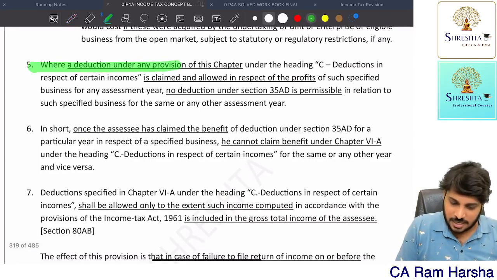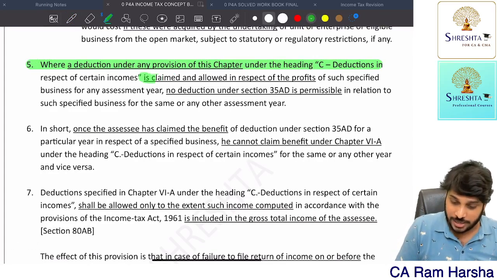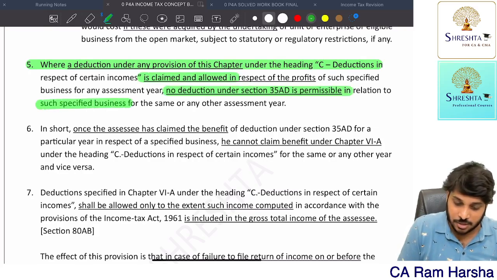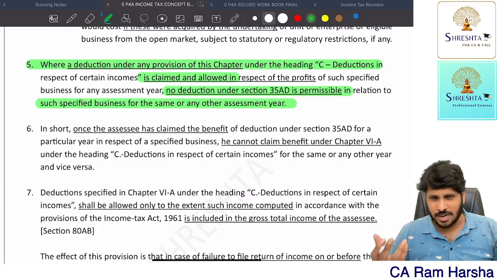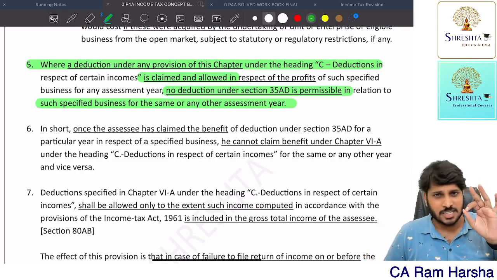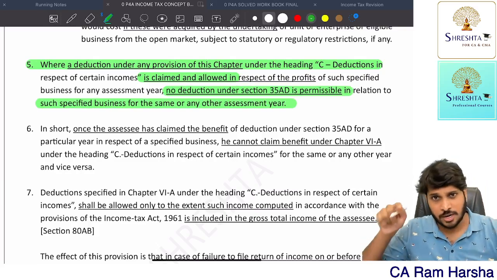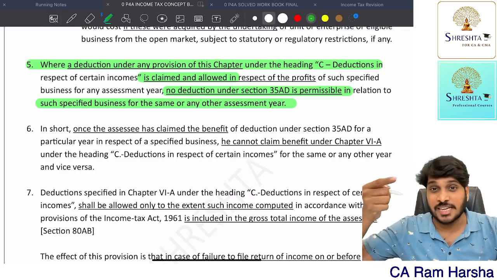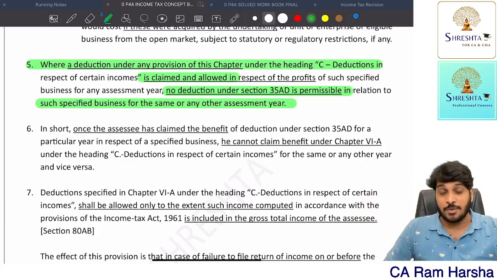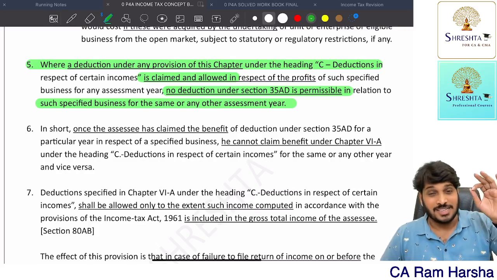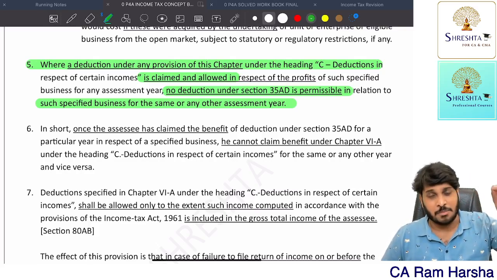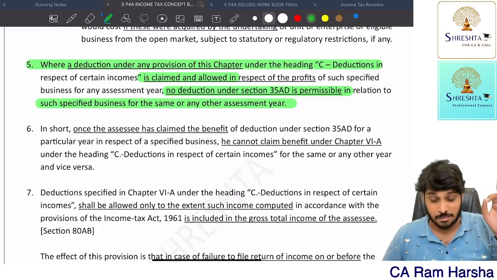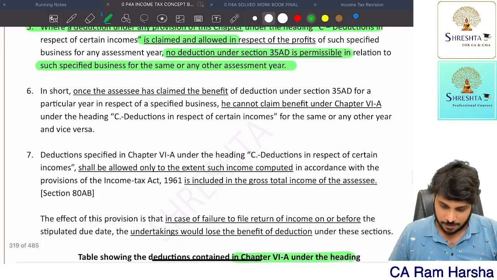Where a deduction under this chapter C is claimed and allowed, no deduction under 35AD is permissible in relation to the specified business for the same year or later year. If you claim deduction under Chapter 6A for some business which is already covered under 35AD, you cannot once again claim there. If you claim there, you cannot claim here. In 35AD, we have seen this point. Once the assessee claimed deduction under 35AD for the same amount, the assessee cannot claim deduction under some other provisions.